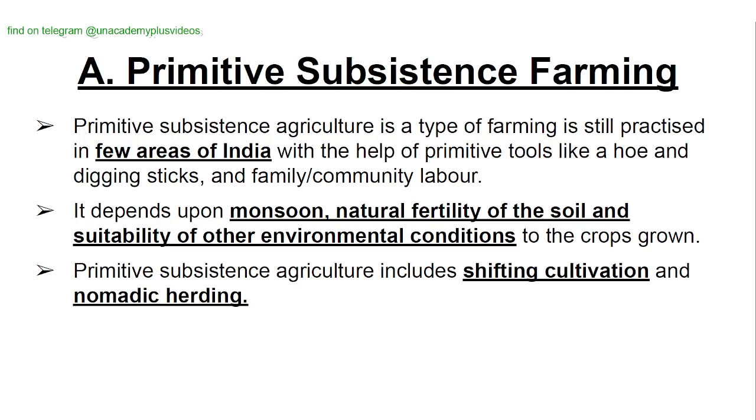Primitive subsistence farming. Primitive subsistence agriculture is a type of farming still practiced in a few areas of India with the help of primitive tools like a hoe and digging sticks and family or community labor. It depends upon monsoon, natural fertility of the soil, and suitability of other environmental conditions to the crops grown. Primitive subsistence agriculture includes shifting cultivation and nomadic herding.